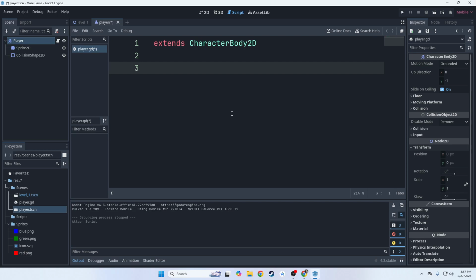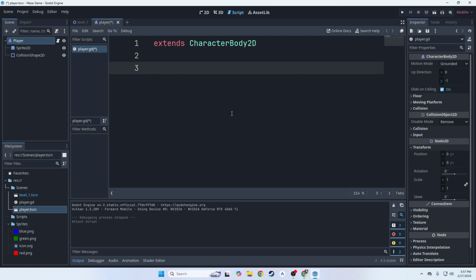So it needs something called a function to tell the program what to do and when. So GDScript has a couple of different functions that it recognizes by default. One of those functions is called the process function. The process function will run whatever code is inside of that function every frame of the game. So we're going to access the process function for this script because everything in this script, we want it to happen every frame of the game.